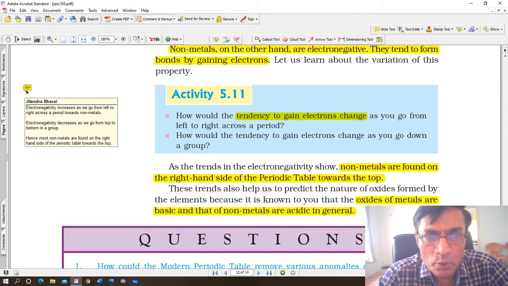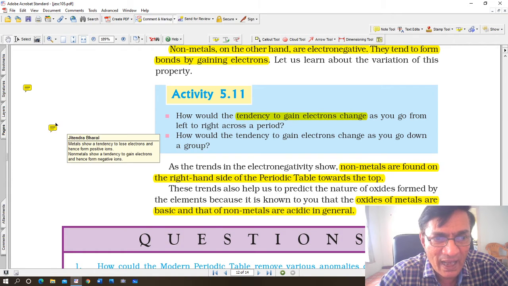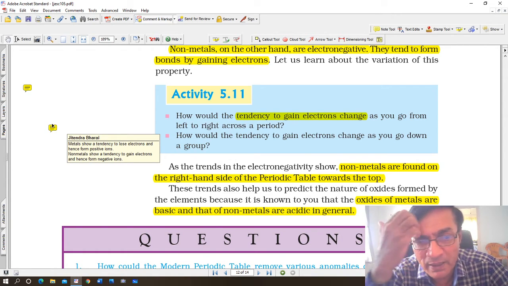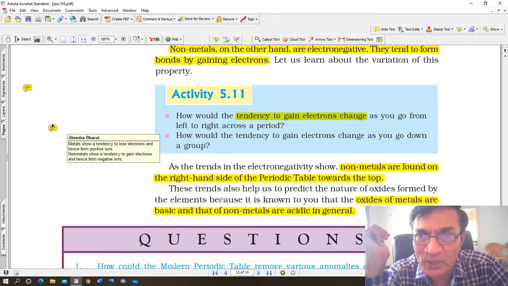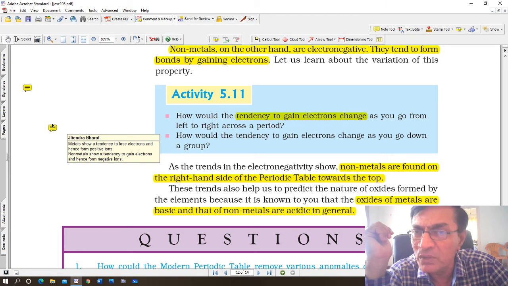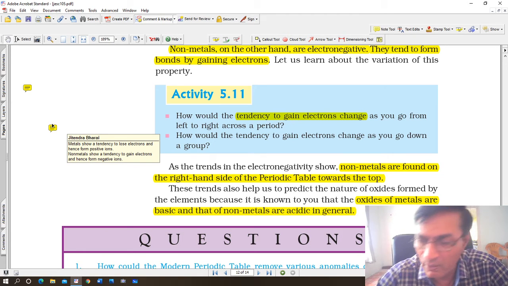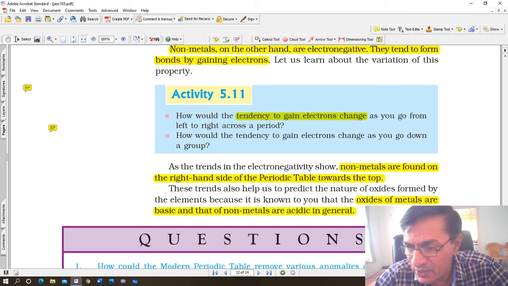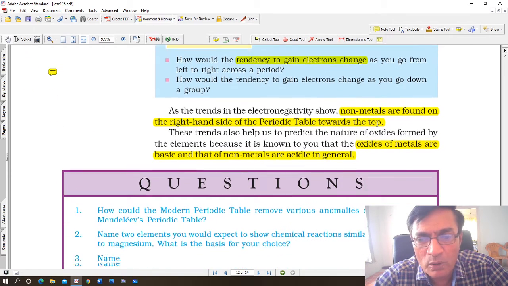Hence, most non-metals are found on the right hand side of the periodic table towards the top, whereas metals are found on the left hand side. That's an important difference. And second, metals show a tendency to lose electrons and form positive ions, whereas non-metals show a tendency to gain electrons and hence form negative ions. So you can see that this is all about the properties of the modern periodic table.